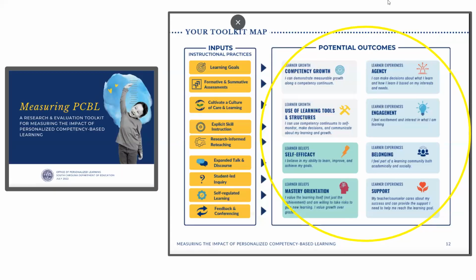The Measuring PCVL Toolkit focuses on 8 outcomes that we believe are distinctive of a high-quality PCVL system. The toolkit was created to make measuring PCVL impacts as accessible as possible for classroom teachers, school coaches, and leaders, and anyone wanting to document the effects of PCVL practices for learners. Let's dig in and learn more about the connections between academic feedback and the Measuring PCVL Toolkit outcomes.